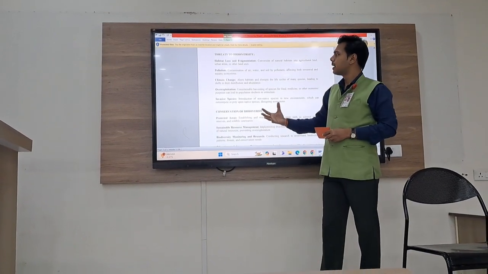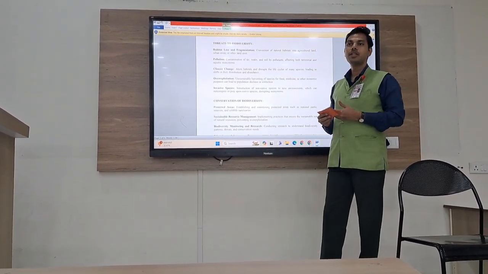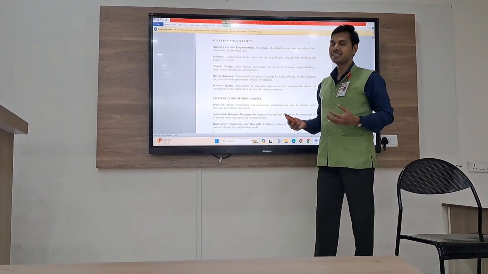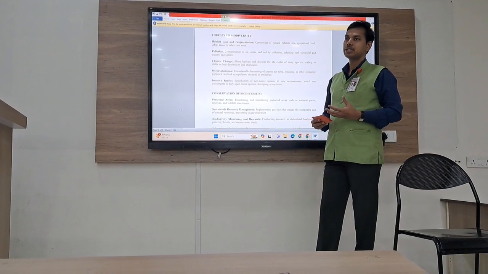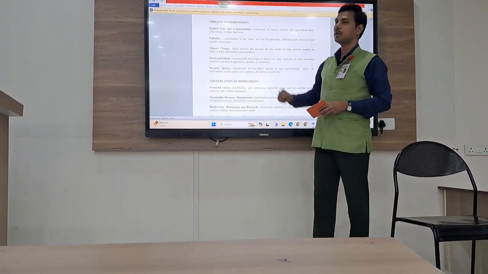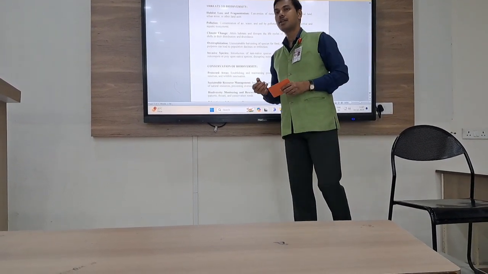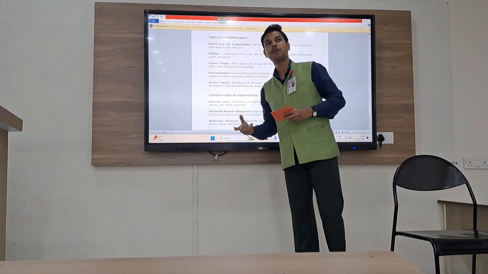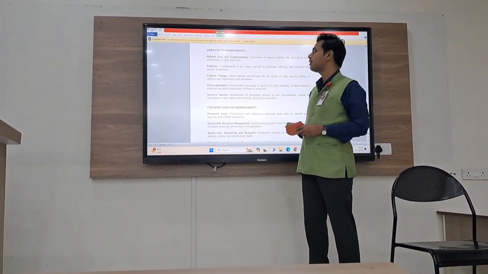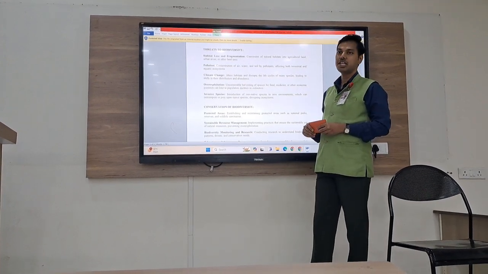Another threat to biodiversity is pollution. We, in the name of growth, in the name of development, are trying to build and construct a lot of things with the help of technology. However, it is creating pollution wherein the many species which are very sensitive may not withstand the quantum of pollution which has been created. As a result, they may lose their lives. So another threat to biodiversity is pollution.